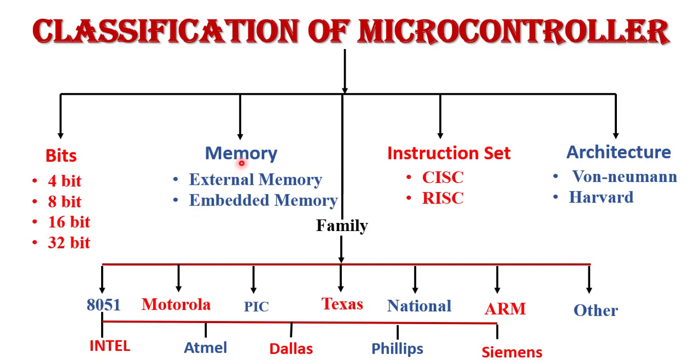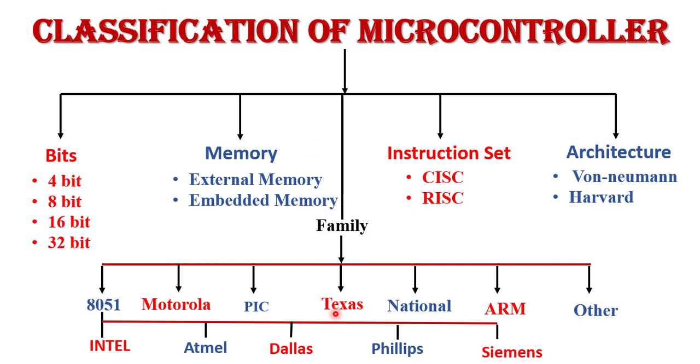According to memory, there are two types used in microcontrollers: external memory microcontrollers and embedded memory microcontrollers. According to instruction set, CISC or RISC microcontrollers. According to architecture, some microcontrollers use von Neumann architecture and some use Harvard architecture. So according to instruction set, memory, and bits, there are a number of types of microcontroller.